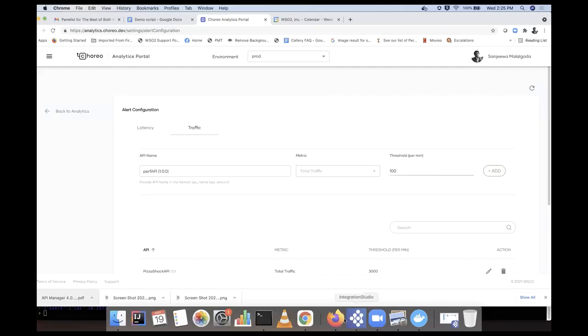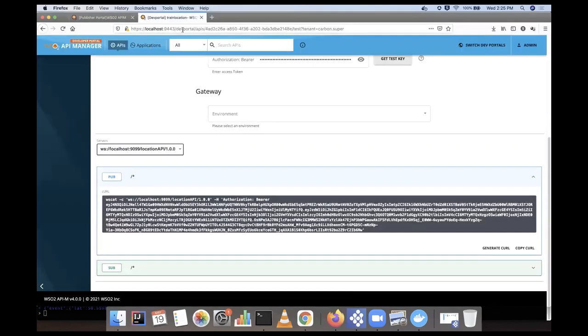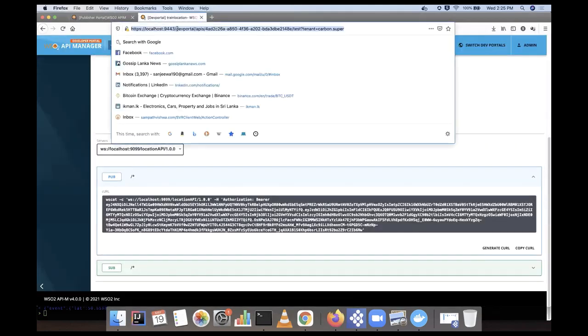Okay, I think that covers the analytics part and overview about API Manager. Then let me quickly go to the admin UI and show how new key manager connectivity works.